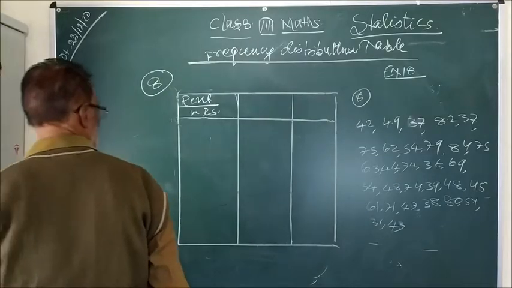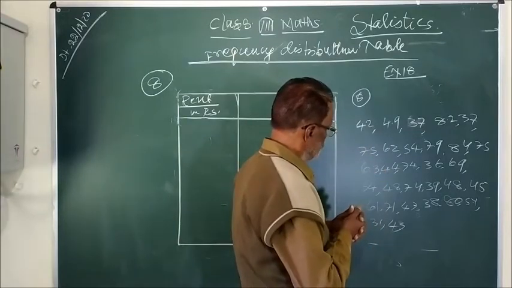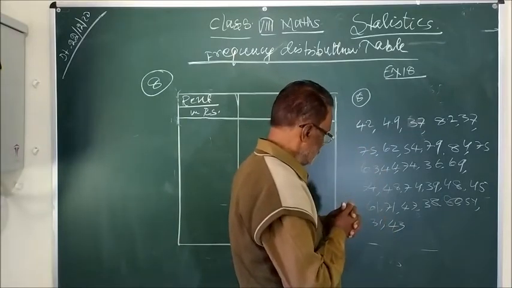By the way, to find this, we have to find two values, minimum and maximum.